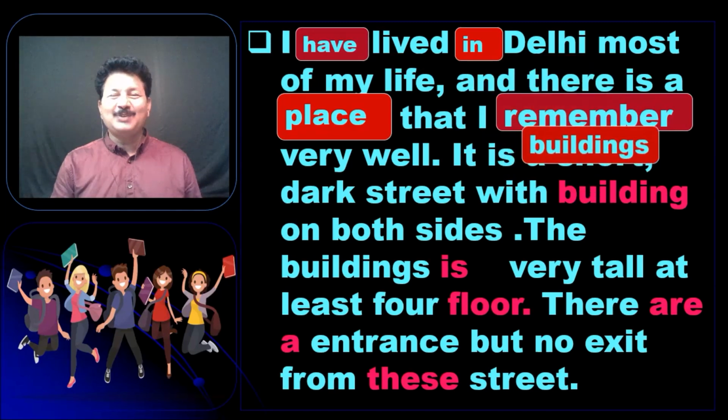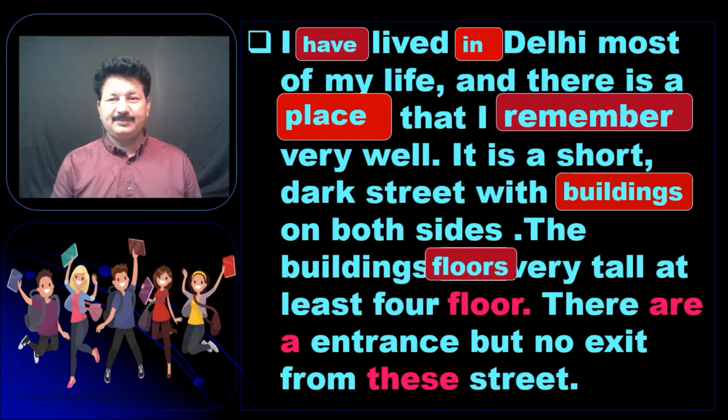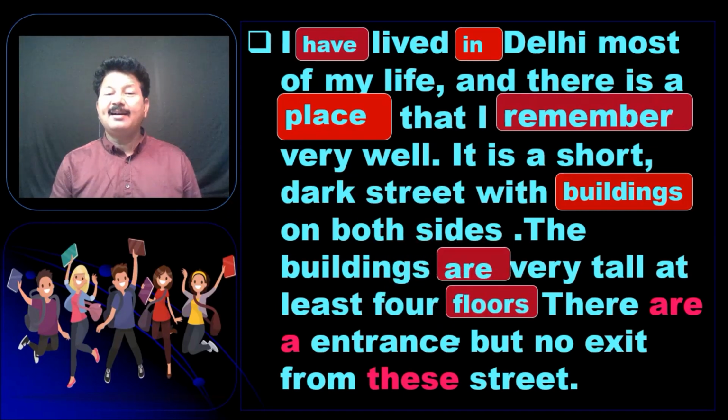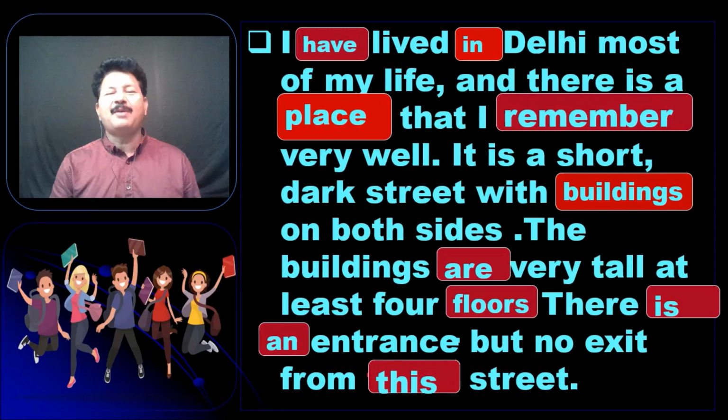So, with buildings on both sides; the buildings again, we can say, are very tall, at least 4 floors. "There are a entrance" or "there is an entrance"? So there is an entrance but no exit from this street. Perfect. This is how we will do it.